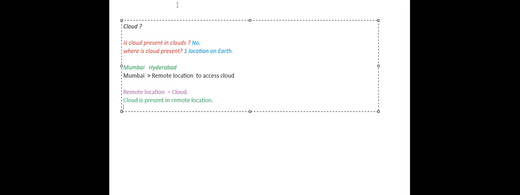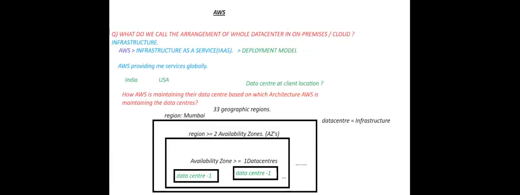That remote location contains a data center. I think you have already watched the previous video. In that video, we already covered what a data center is, what an availability zone is, what a region is, and the architecture that AWS follows while providing its service globally. I hope you watched that video and have an idea of all these terms.